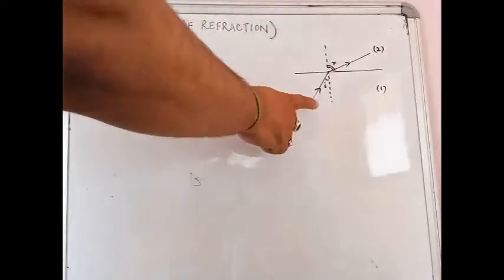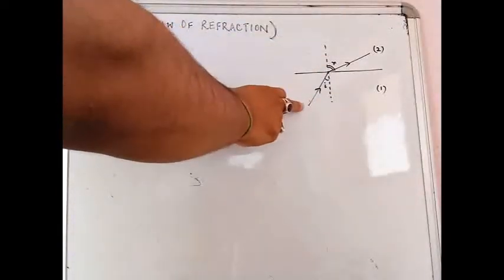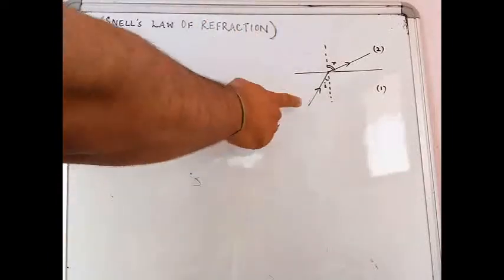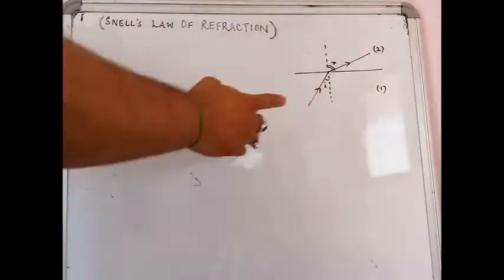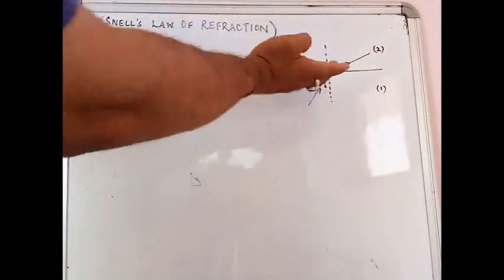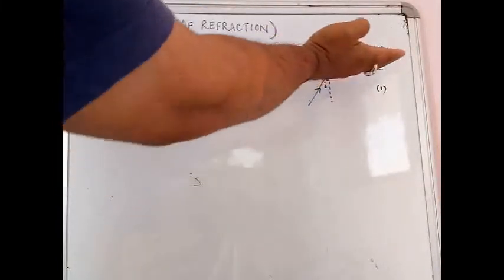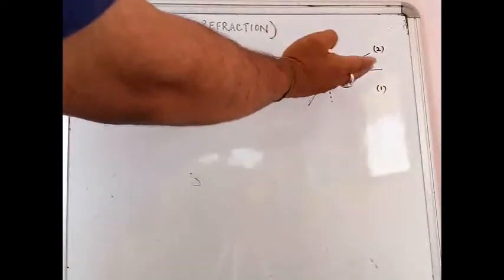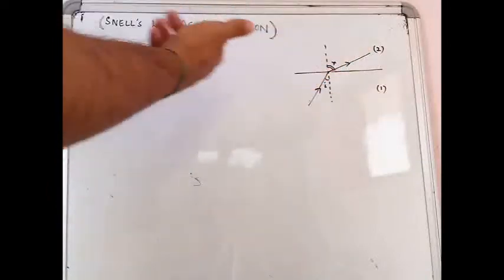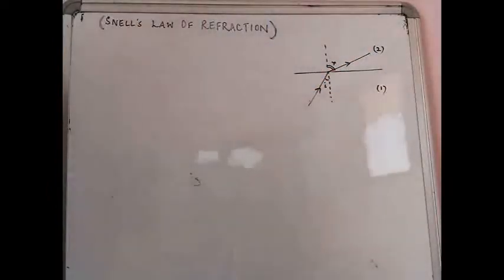Now you see over here, this was a ray of light that was initially traveling in medium 1. So this 1 means medium 1. Now when it fell upon the surface of separation, this is the surface separating the two mediums, the light has bended. The moment it bends, we can say that there is refraction taking place.